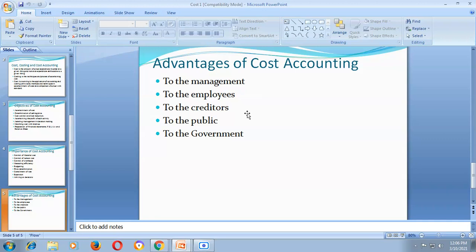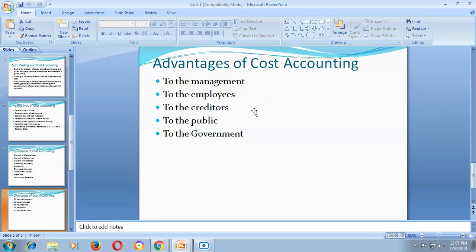Now, what are the advantages to the creditors? What is a creditor? Creditors means the persons or parties who supply raw material to the organization on a credit basis, or the bankers and investors who provided money or funds to the organization. So, from their point of view, cost accounting also provides some important information. Bankers, investors, and creditors can have a better understanding of the organization as regards its improvement and prosperity before they offer any financial lending.